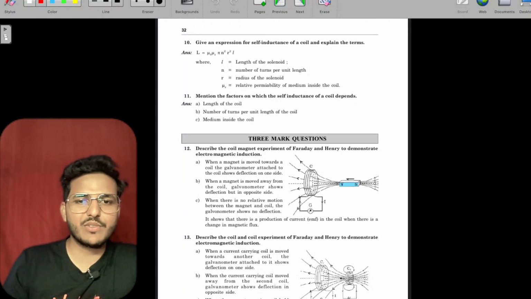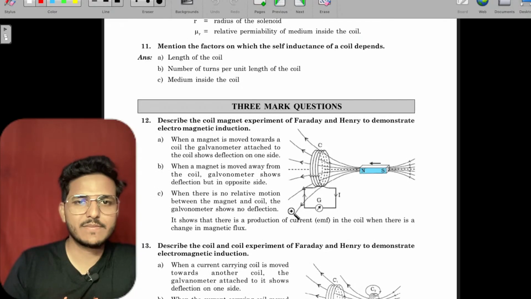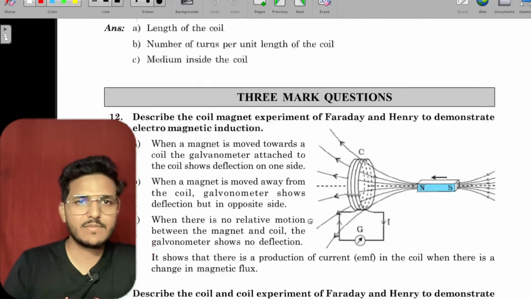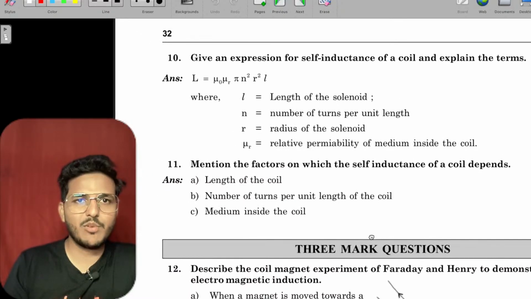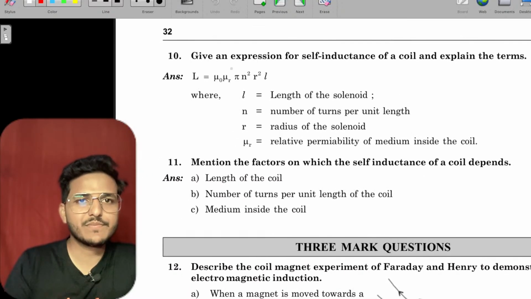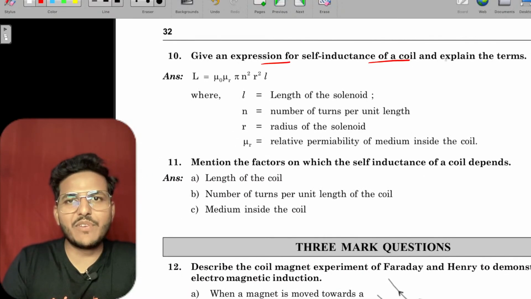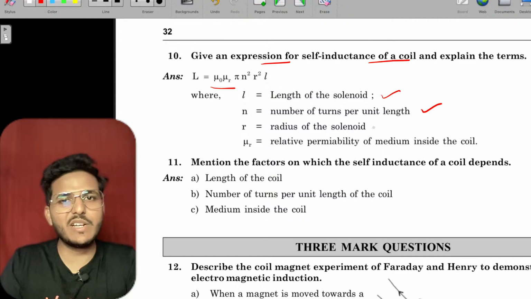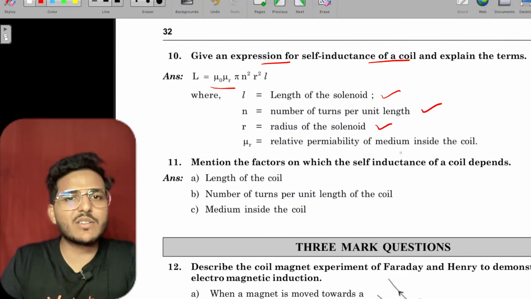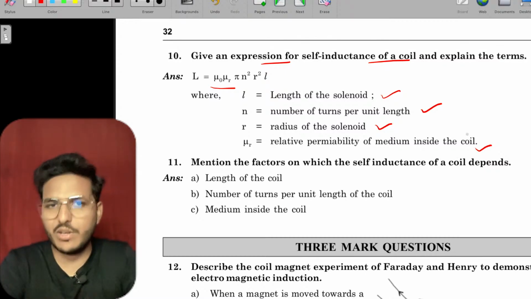Now moving to next. Give the expression for self-inductance. Self-inductance L equals μ0 μr π n² r² l, where l is the length of the solenoid, n is the number of turns per unit length, r is the radius of the solenoid, and μr is the relative permeability of the medium inside the coil.